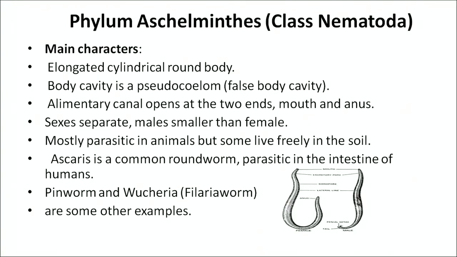The next phylum that we are going to discuss is your phylum Aschelminthes. It belongs to the class Nematoda. It has a false coelom, notochord is absent, so it is non-chordata. Examples are roundworms and threadworms. They have an elongated cylindrical round body.